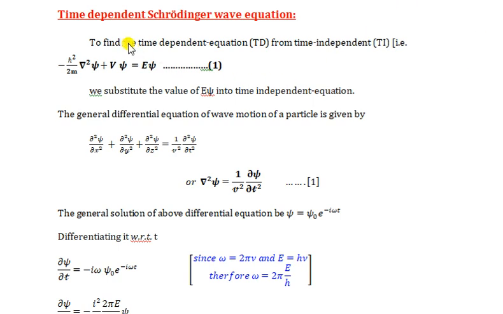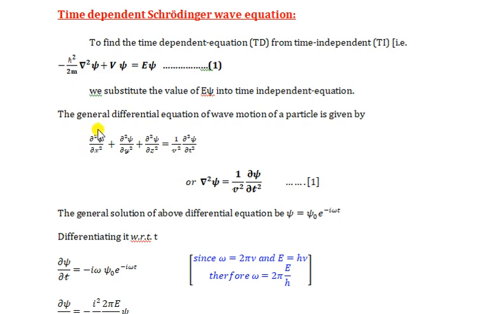Now we derive the time dependent Schrodinger equation with the help of the time independent Schrodinger equation. In the time independent Schrodinger equation, which is minus h cross square over 2m del 2 psi plus V psi equal to E psi, we substitute the value of E psi in terms of a time dependent quantity.